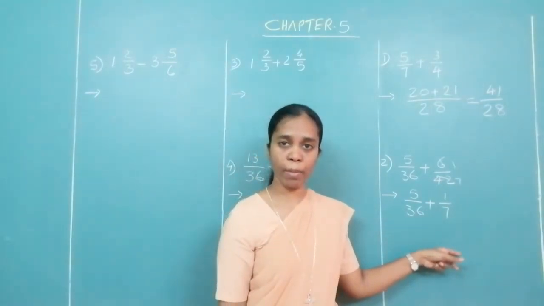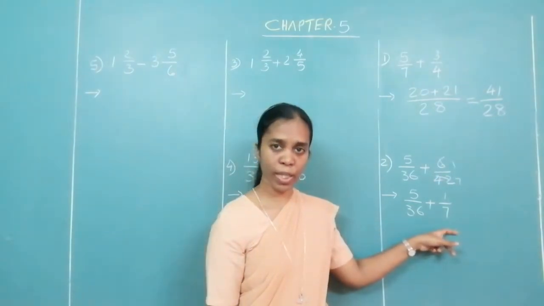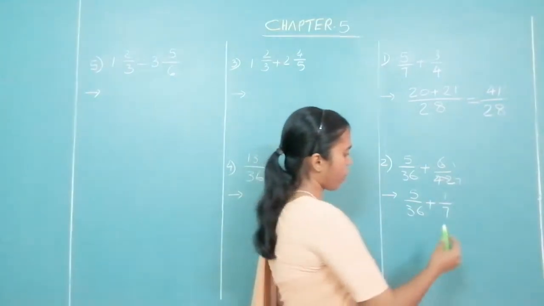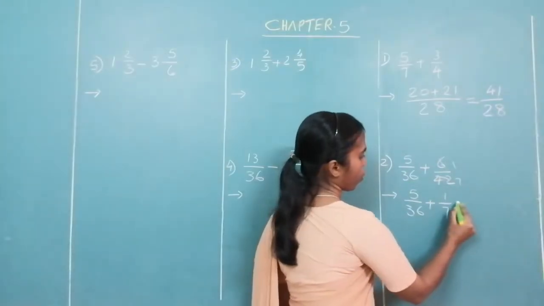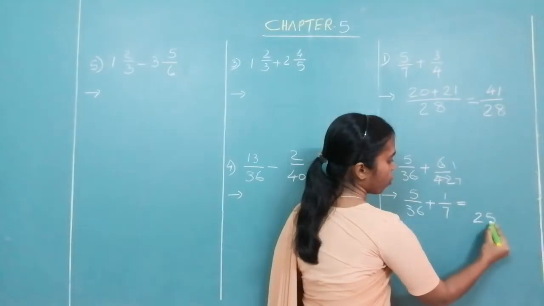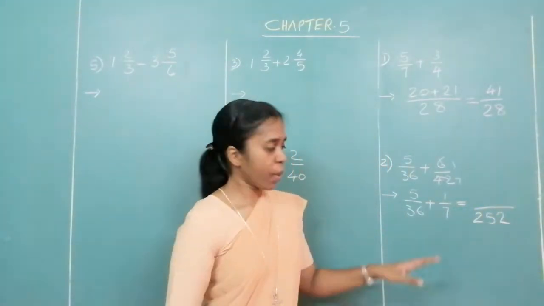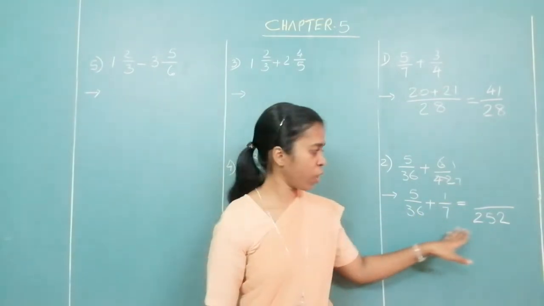Again 7 is a prime number. So what you have to do, you have to multiply 36 into 7 to get the LCM. So when you multiply, what will you get over here? The LCM 36 into 7, you will get it as 252. Now, you have multiplied 36 by 7 to get 252.